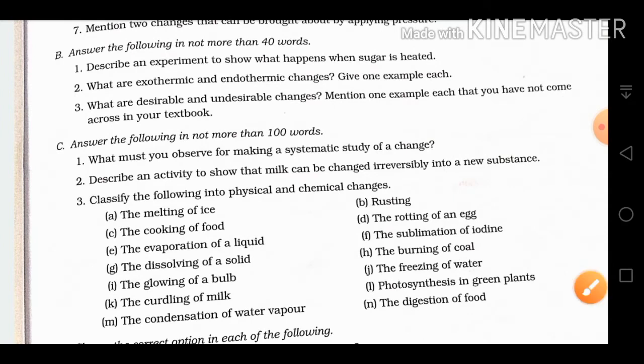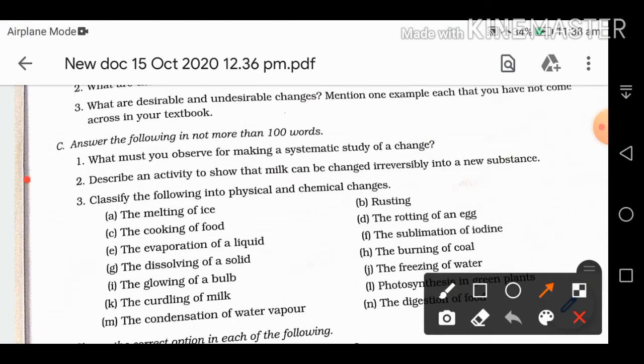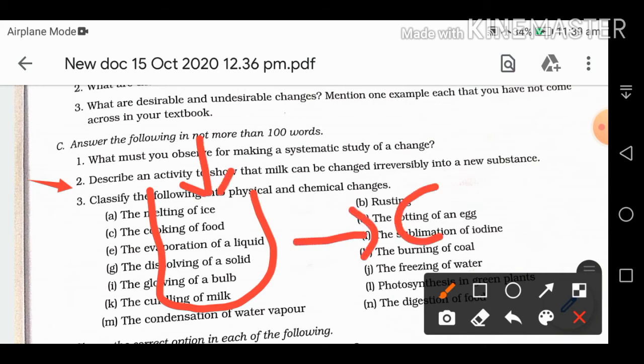Then next we have the second question, C part. Describe an activity to show that milk can be changed irreversibly into a new substance. What we will do, we will take milk in a jug or in a cup, then we will add some lemon drops in it, it will change into curd.